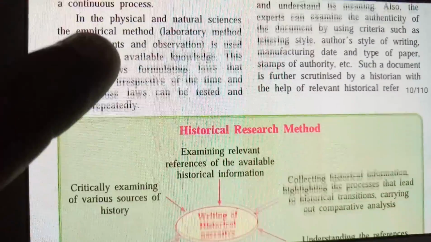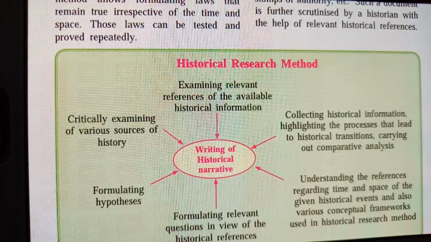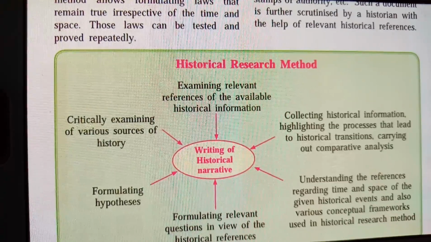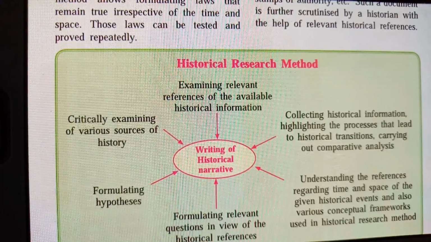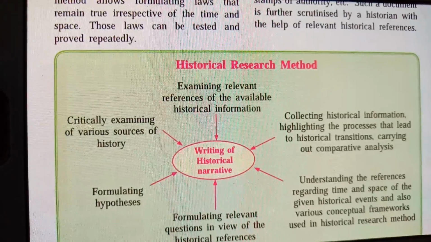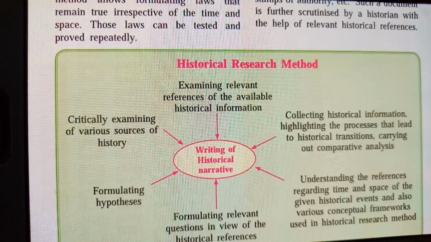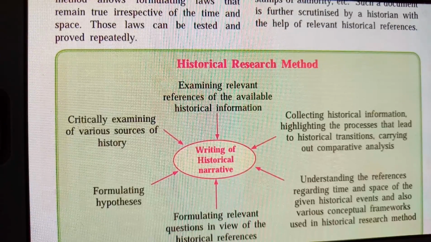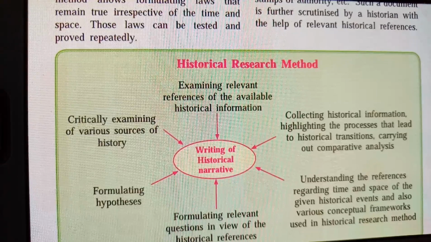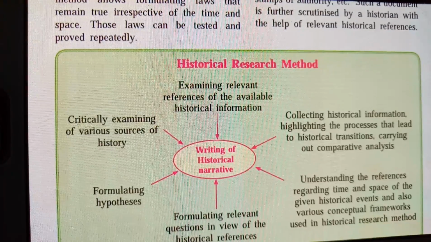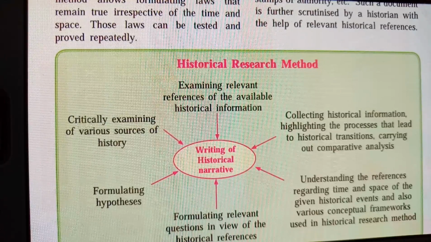Moving to the next diagram, that is the historical research method. See, writing of a historical narrative is like narration of a particular thing. If I got some letter, then I am writing history about that letter. But before writing the narrative, I have to check that letter, who has given it or who has written it, whether it is in proper condition or has proper information, then only will we write a narration about a particular letter. Now, first is formulating hypothesis. Formulating hypothesis means it is like an assumption, as I've already told you.